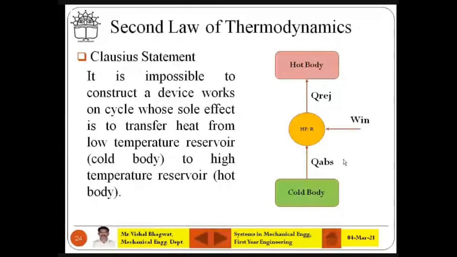You need to draw the figures carefully. You simply draw the figures. No need to write the statements and all. Keep drawing the figures, this block diagram. You will completely understand what that is. Okay, now heat engine. Next part.